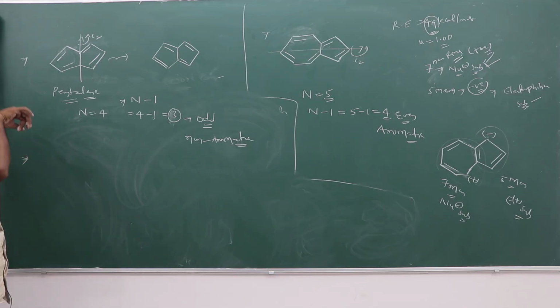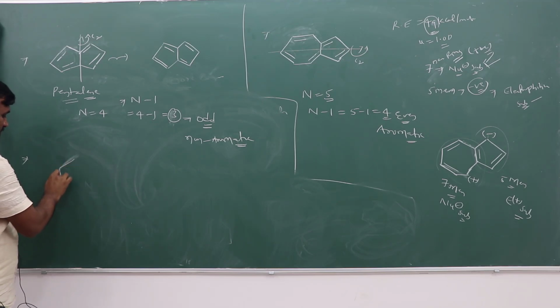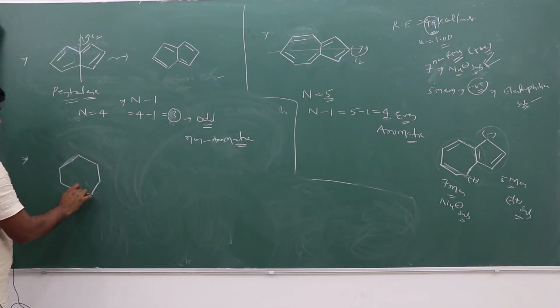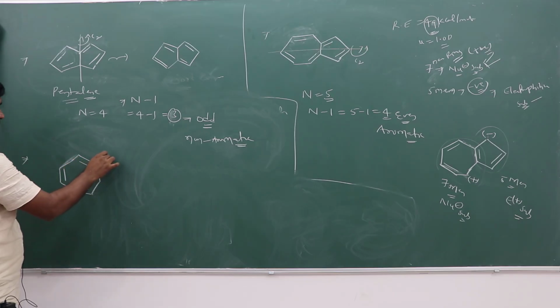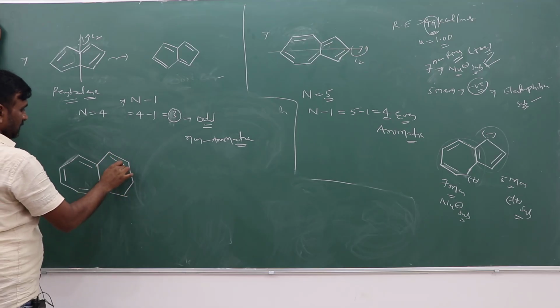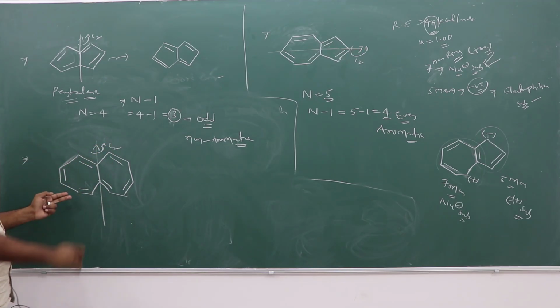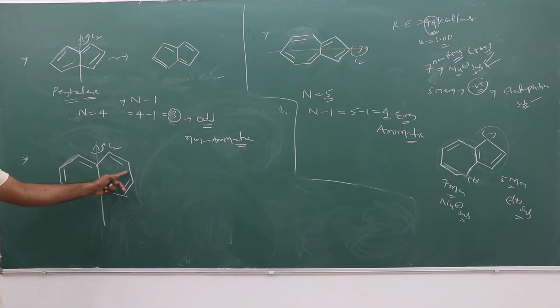And another one is heptalene. You can select heptalene. Here also exchanging takes place, C2 rotation takes place. While C2 rotation takes place, this double bond position goes to this position, and this goes to this position. This is here and this is here.